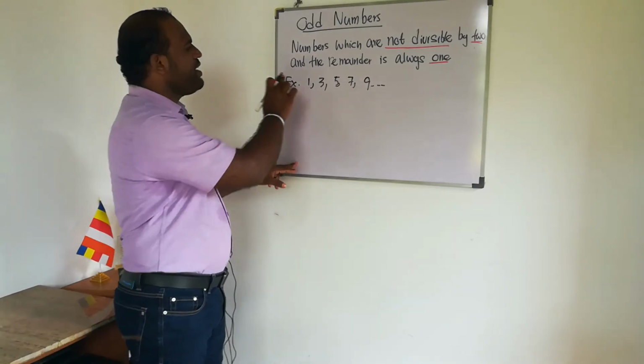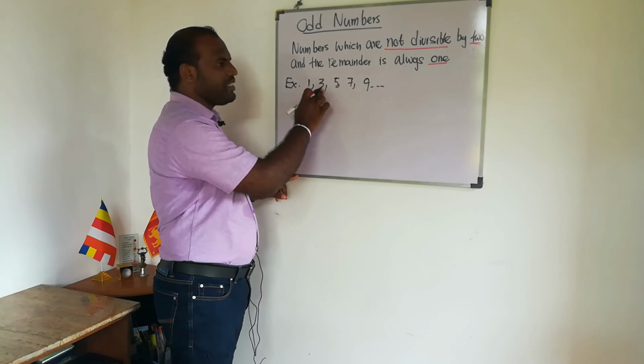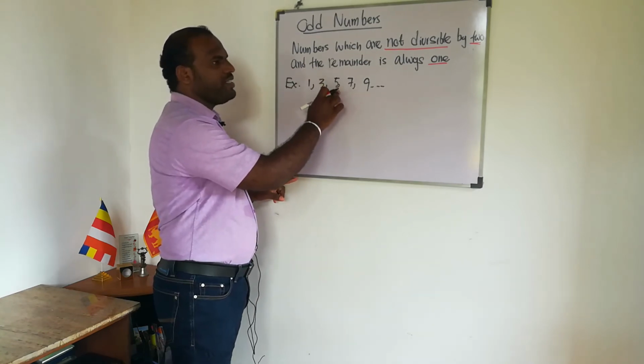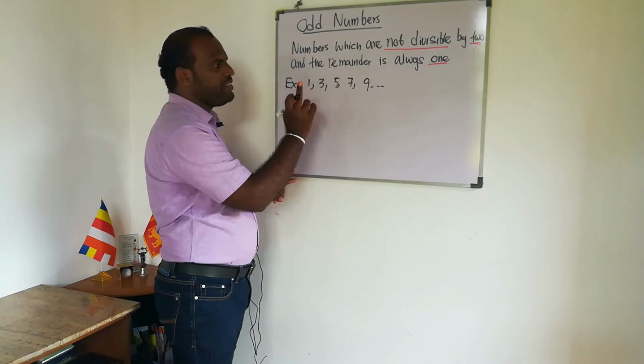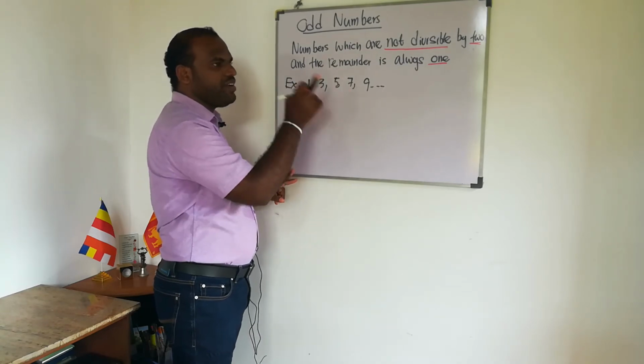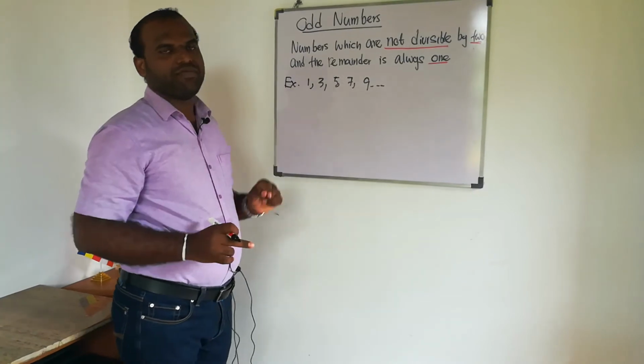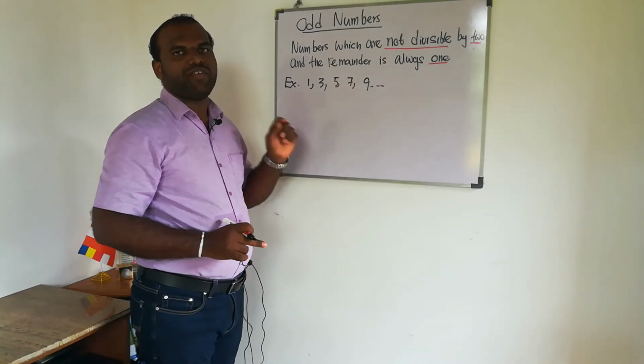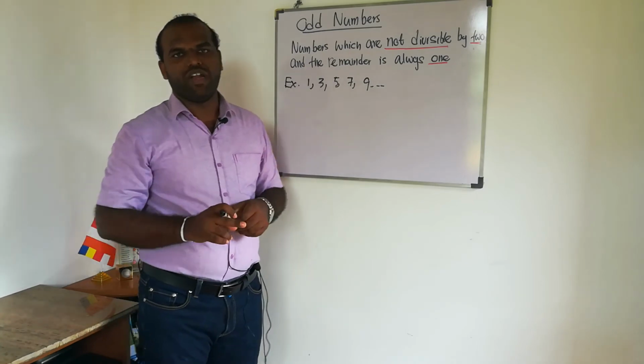So 1 is not divisible by 2. 3 is not divisible by 2 and remainder 1. 5 is not divisible by 2 and remainder 1. 7 is not divisible by 2 and remainder 1. And 9 is not divisible by 2 and remainder 1. So these are odd numbers.